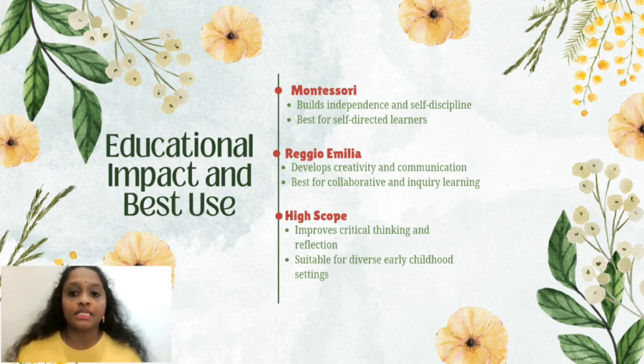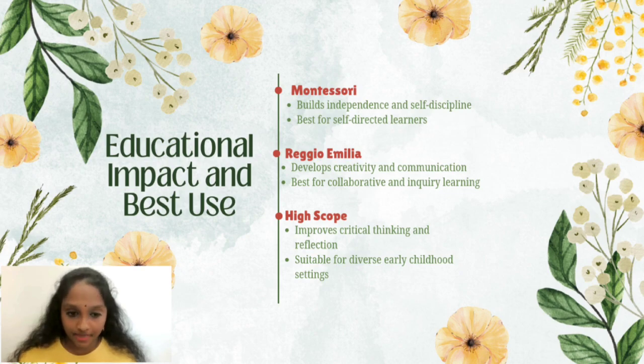High Scope is effective for promoting active learning, reflection, and problem solving. There is no single best model. Teachers should select an approach that best supports children's needs and creates meaningful learning experiences.